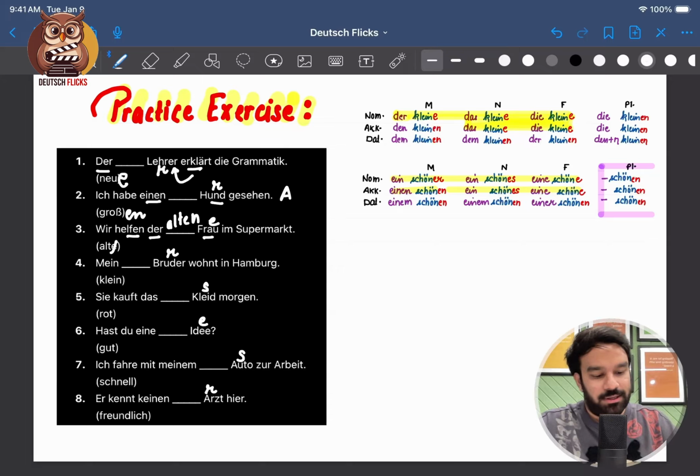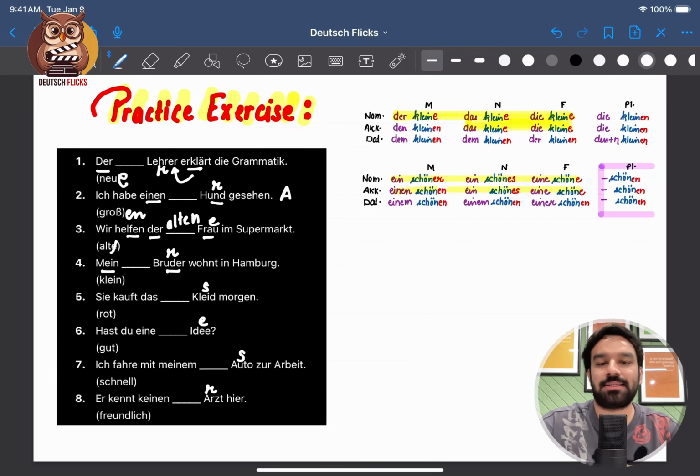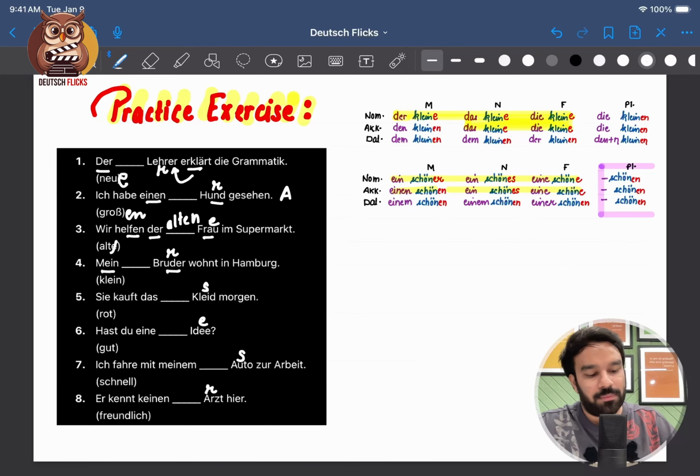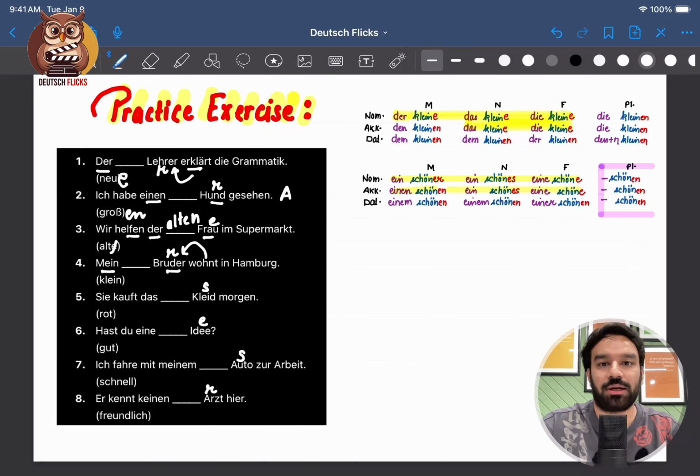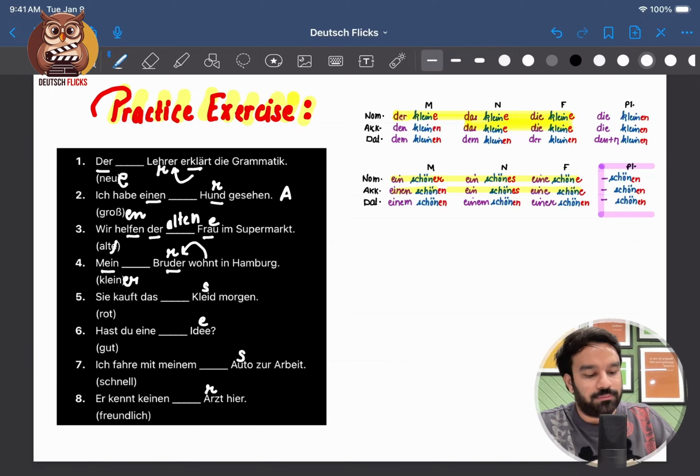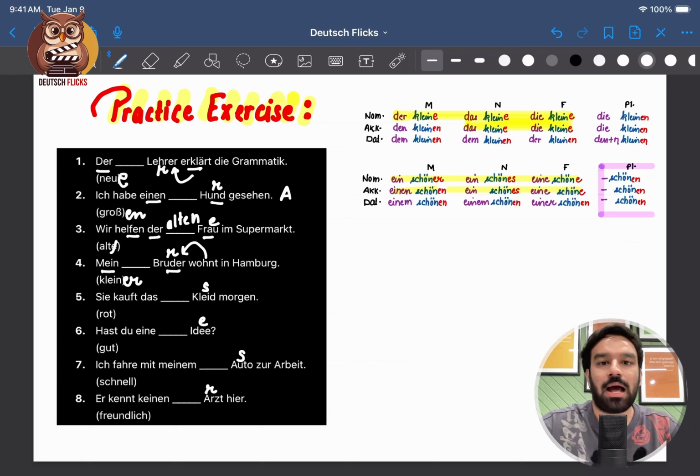Nummer 4. "Mein" means we have to follow the indefinite article table. "Bruder" is masculine. And this is nominative case because "wohnen" is being conjugated by this part. This is the subject. So the adjective ending will be "er". So, mein kleiner Bruder wohnt in Hamburg. So my younger brother, my little brother lives in Hamburg.